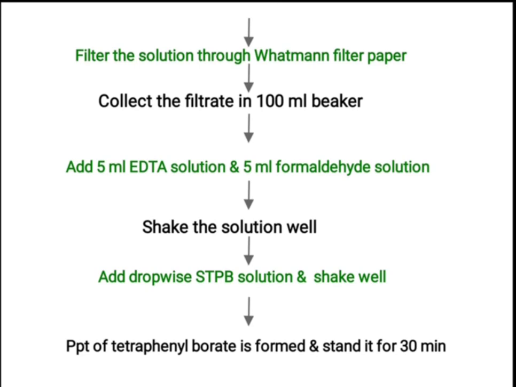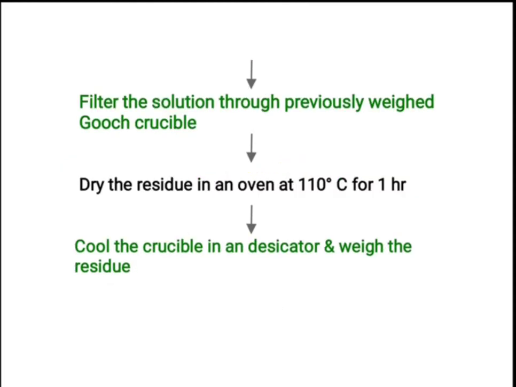Then there is formation of a precipitate of potassium tetraphenyl borate; let it stand for 30 minutes. Then filter the solution through a previously weighed Gooch crucible.